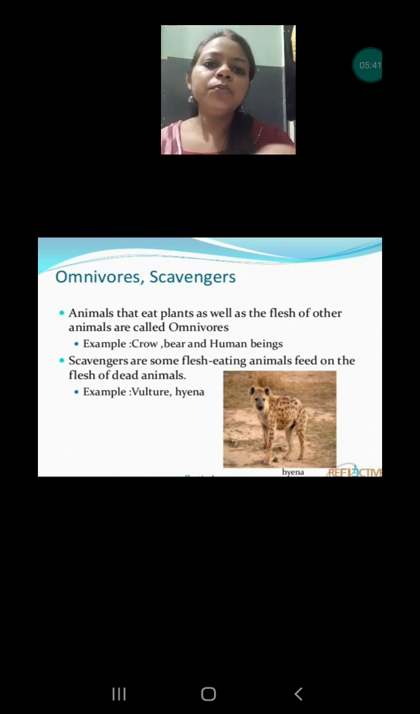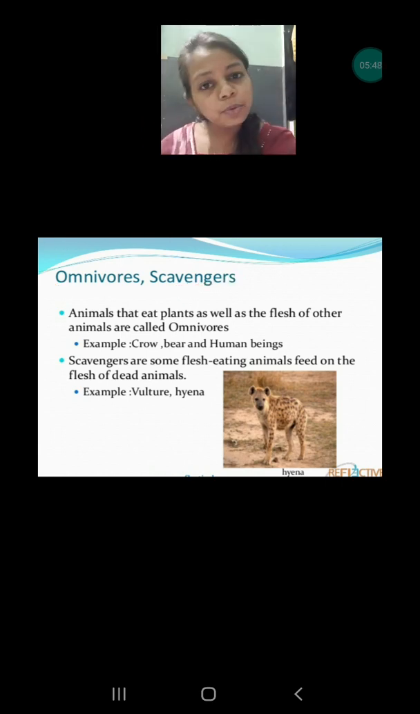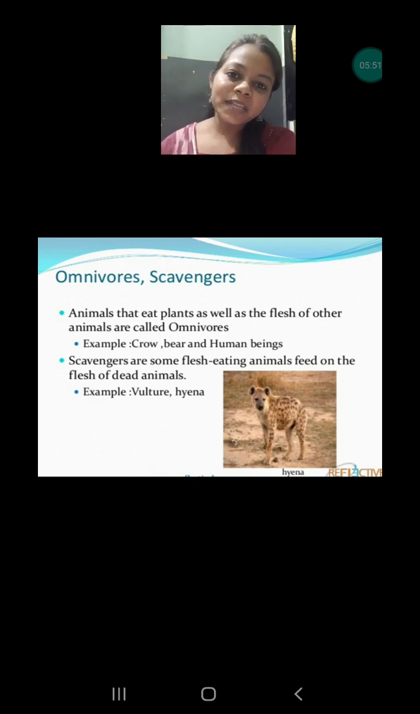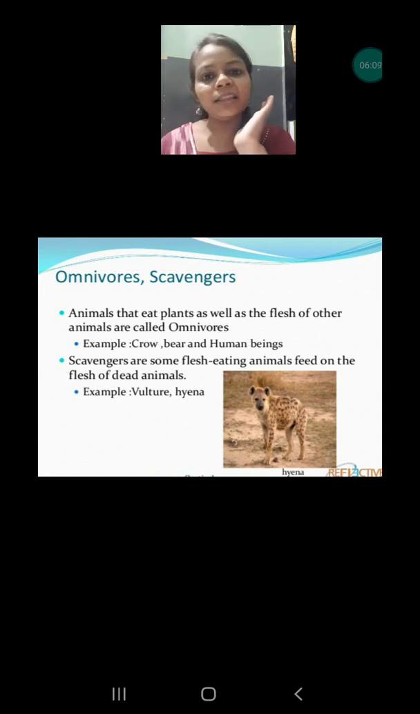Next is omnivorous and scavengers, okay. So omnivorous are those animals that eat both types of food. That means sometimes they have to tear the flesh also, and sometimes they have to chew also. So both types of teeth they are having. The front teeth of omnivorous are sharp, whereas the sides are a little sharper and pointed so that they can tear, and the back is broader. So these three types of teeth are present in the omnivorous animals.